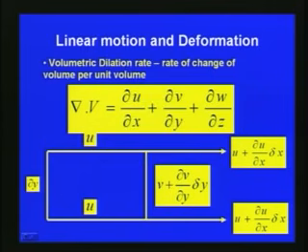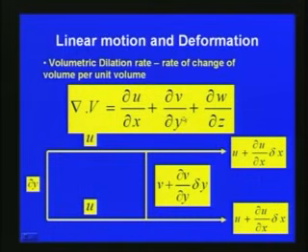The volumetric dilation rate, that means the rate of change of volume per unit volume inside the system, can be expressed by this equation, since we will be dealing with velocities in x, y and z direction. It is del u by del x plus del v by del y plus del w by del z, where u, v and w are the velocity components in x, y, z direction.